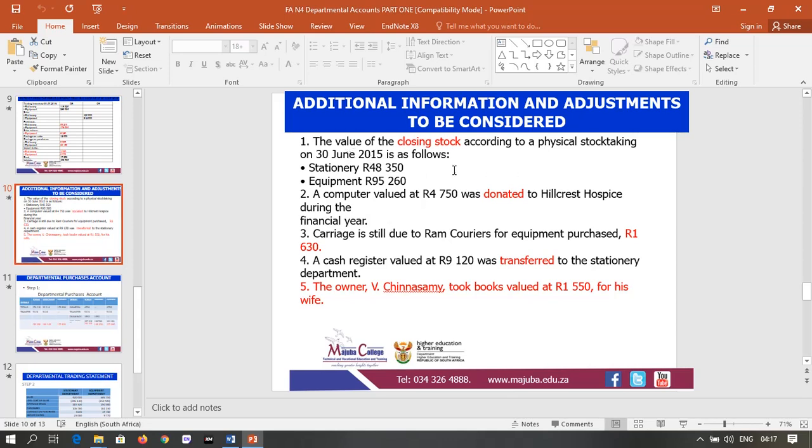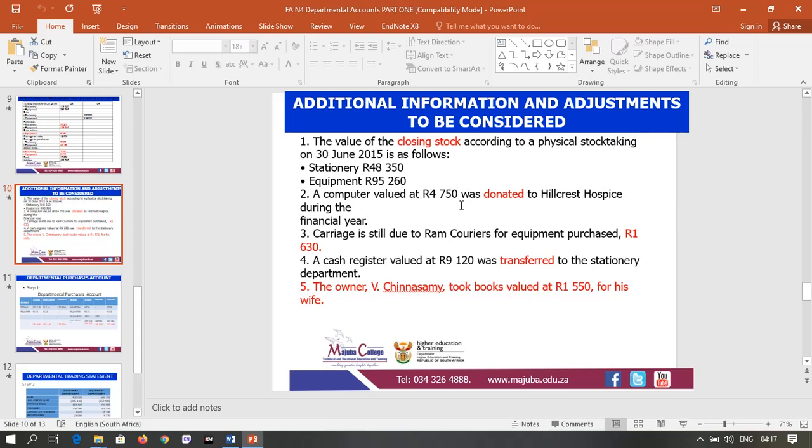Under additional information, transaction number 1 talks about closing stock. Number 2 talks about a donation, the computer that was donated to Hillcrest Hospice.